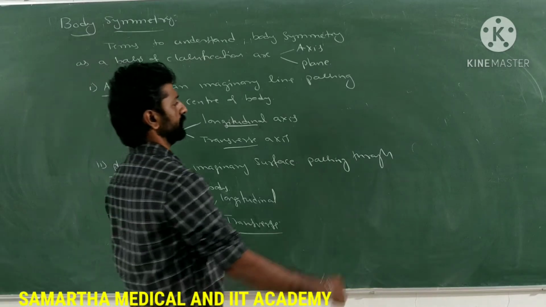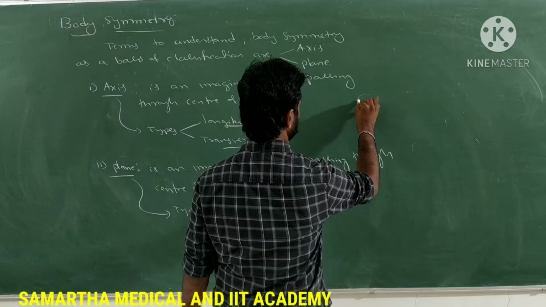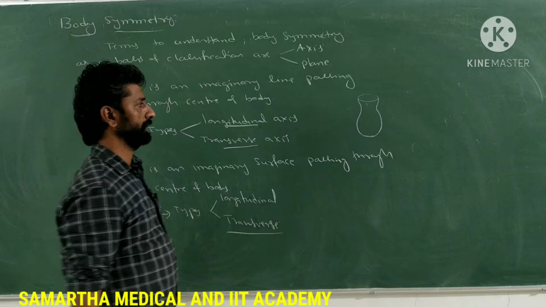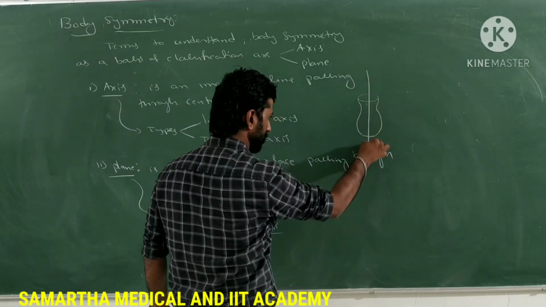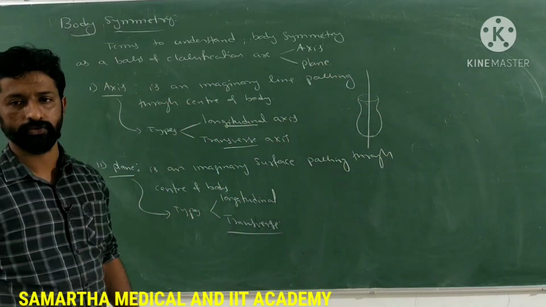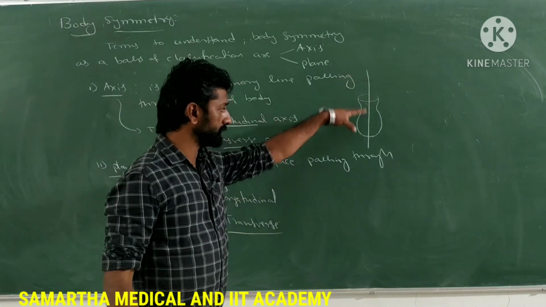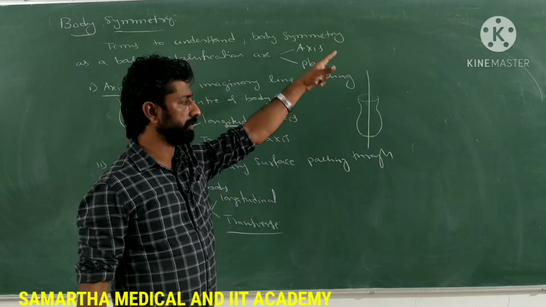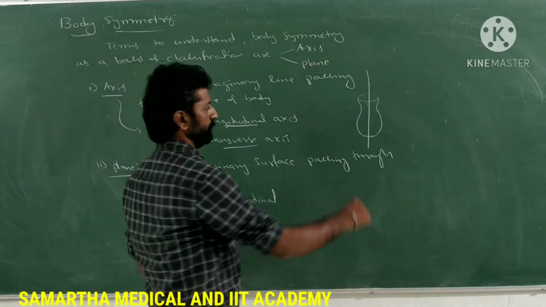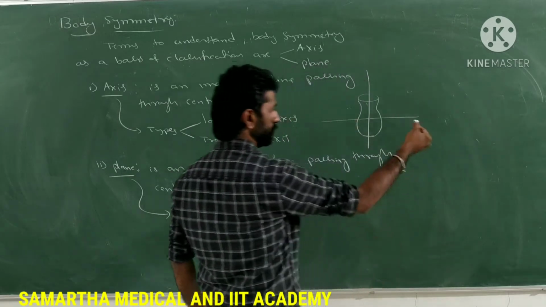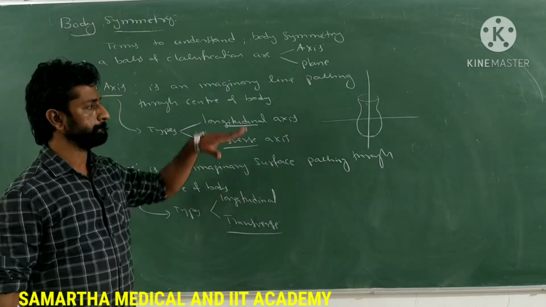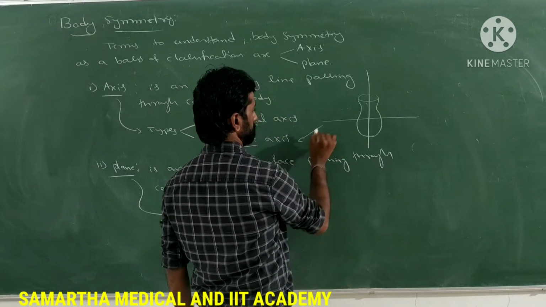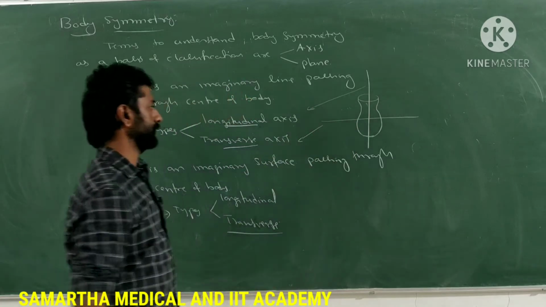Say for example, this is the body of an individual. If an imaginary line passes through the center of the body, it is called an axis. If it is passing from top to bottom or bottom to top, that is called a longitudinal axis. If it passes from left to right or right to left in the center of the body, then it is called a transverse axis. So this is the transverse axis, and this is the longitudinal axis.